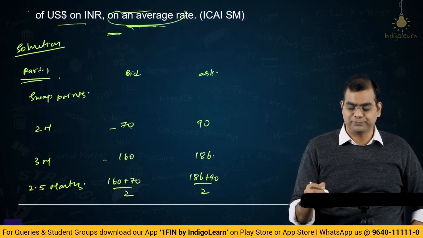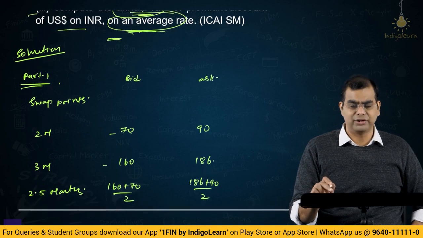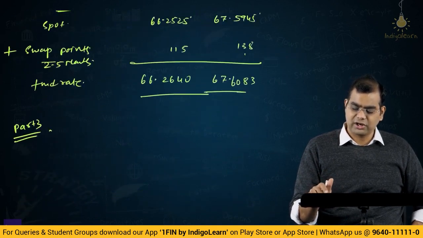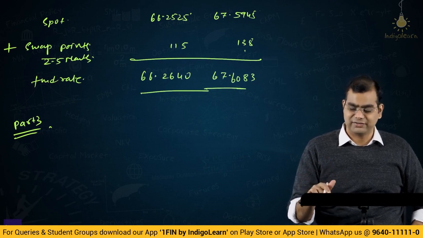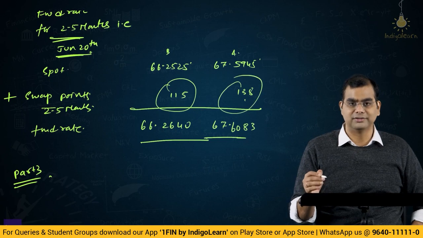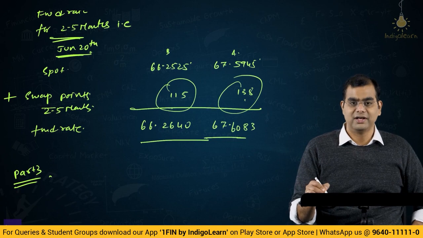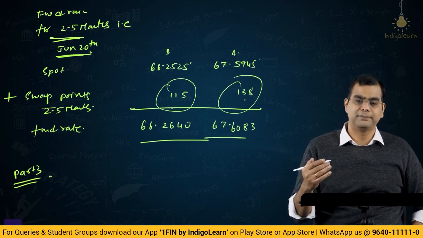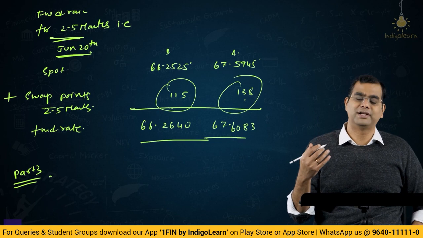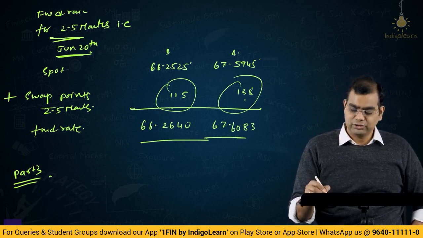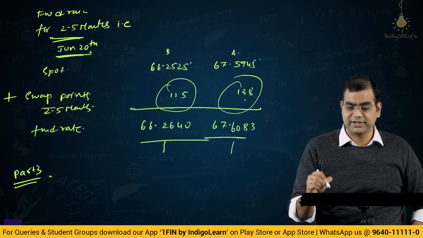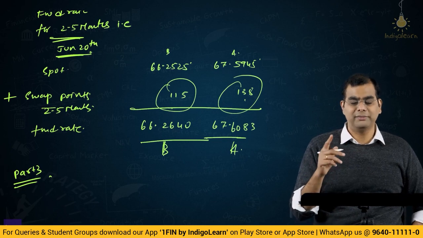So 2-3 things that we can do. First thing is, if you remember, I told you that premia is usually not computed on average of bid and ask. Bid premia is usually different, ask premia is different. That is why you have 2 different swap points, no? The swap points themselves are different. So basically the percentage is different here. So typically you compute the premia percentage independently. For bid, what is the premia? For ask, what is the premia? If that part is clear to you, that you have to compute this percentage separately, bid separately, ask separately, then one combination is out of the way.